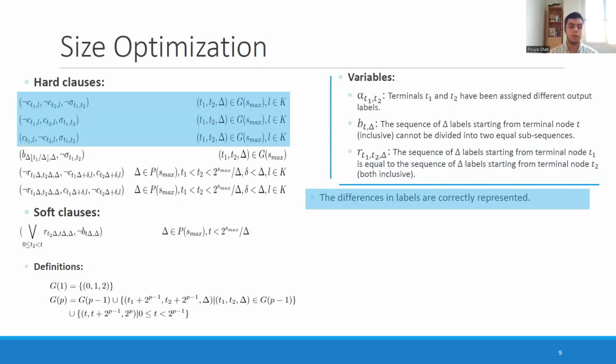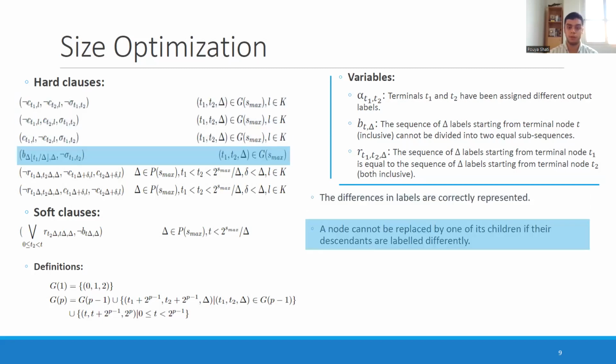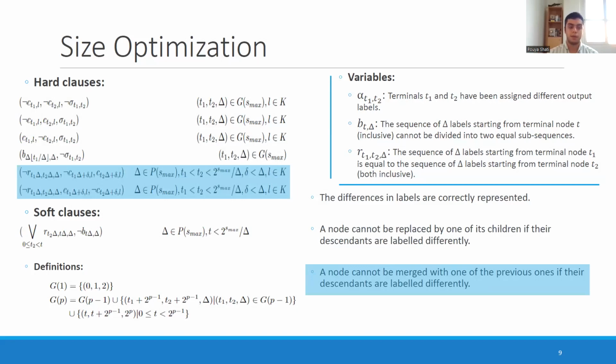And for our hard clauses, we first need to guarantee that the alpha variables are being correctly modeled. Secondly, we need to say that if the B variable is indicating that the decision node is redundant, then the two children need to have the same set of subsequent labels at the bottom. And the third set of hard clauses does the same for our third set of variables.